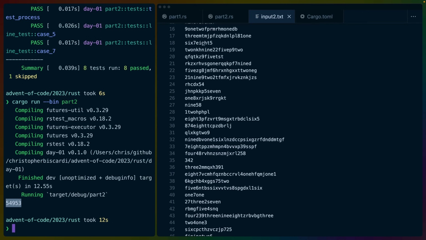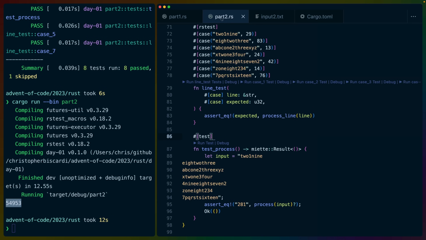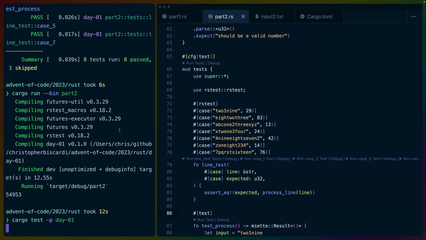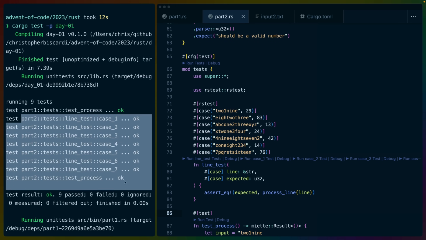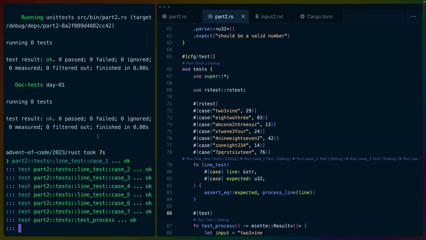So I wonder if some of the lines here have behavior that doesn't exist in our test cases. Because if we run all of our tests for day 1 here, all of our part 1s pass, all of our part 2s pass. Oop, I didn't mean to click it like that.